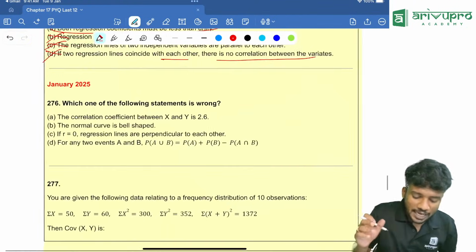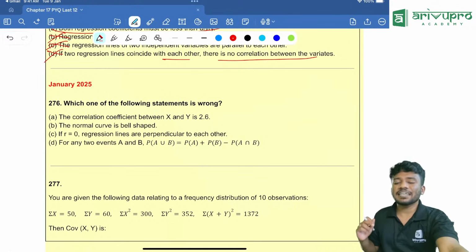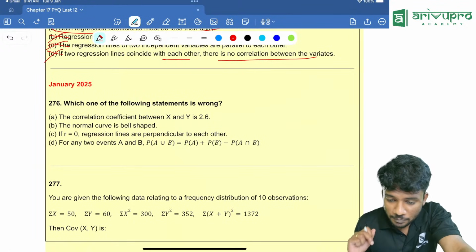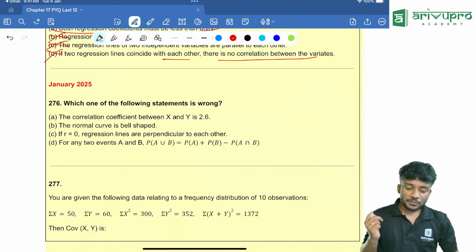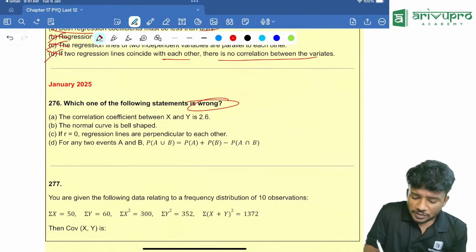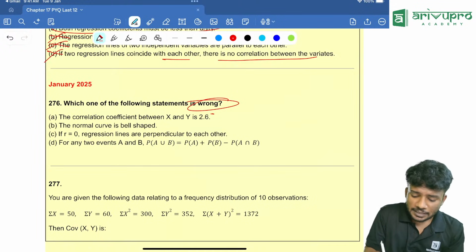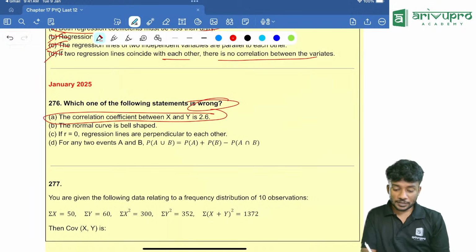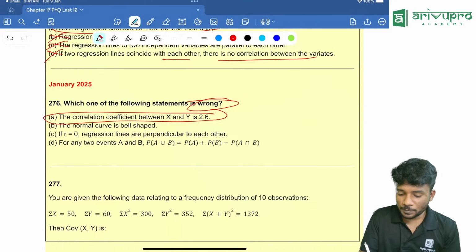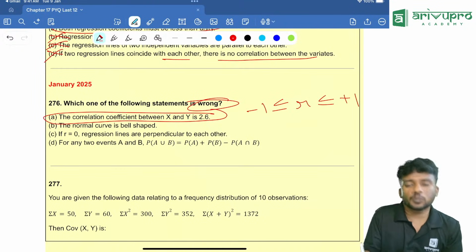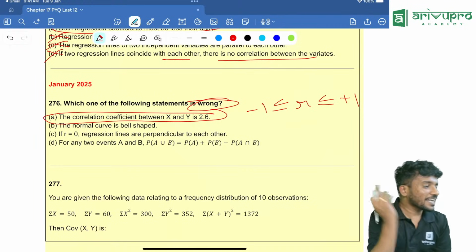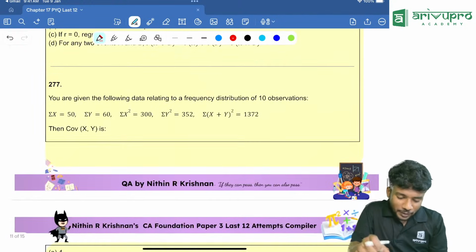Now coming to the January 2025 attempt, people. Yes, I'm reading the comments. Okay, perfect. Next one. Which of the following statements is wrong? Correlation coefficient between x and y is 2.3, 2.6. Is that possible? The value should be in between minus 1 and plus 1. It can't be more than 1. That is not at all possible, people. Look at the next question.